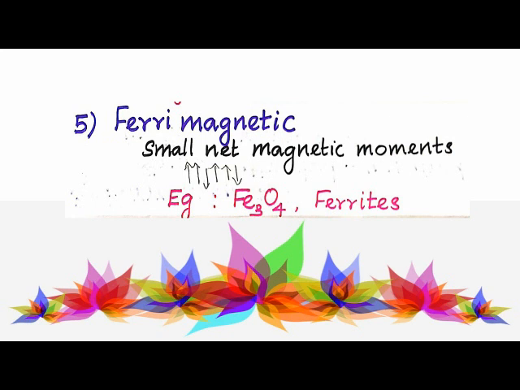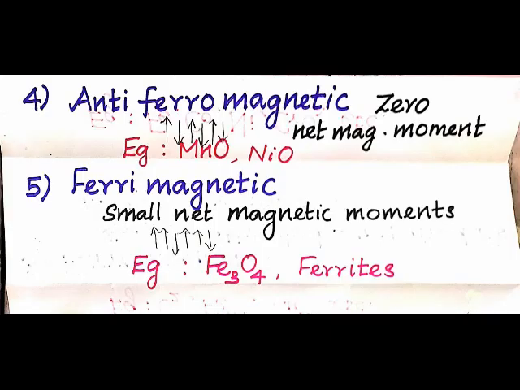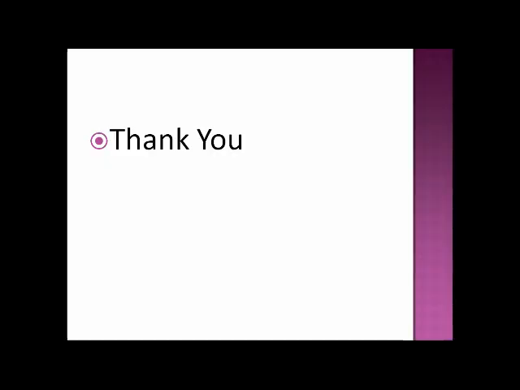So, when we recollect all, the first magnetic behavior is diamagnetic. The next one is paramagnetic. Third one is ferromagnetic. Fourth one is antiferromagnetic. And the last, fifth one is ferrimagnetic. That's all about magnetic properties.